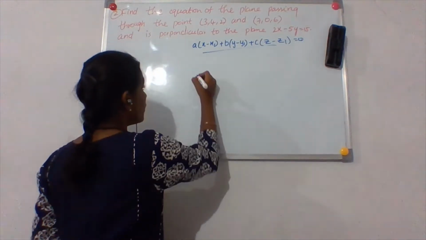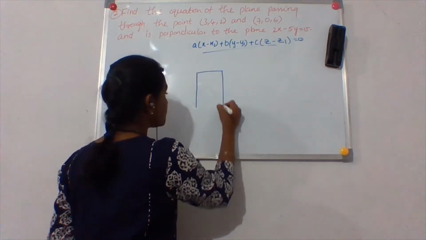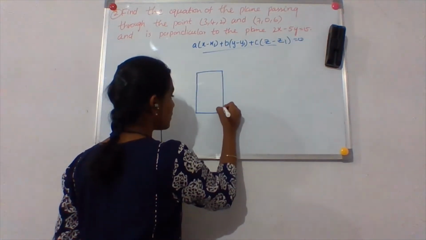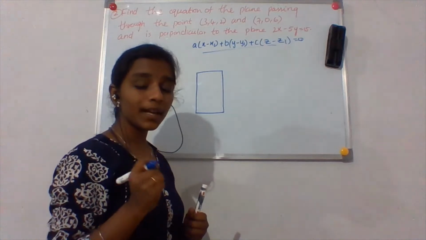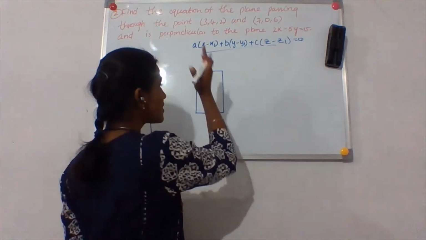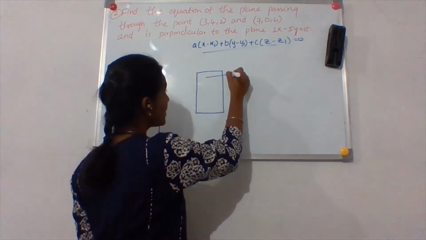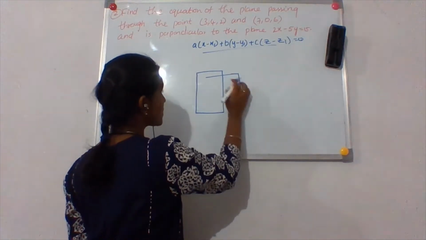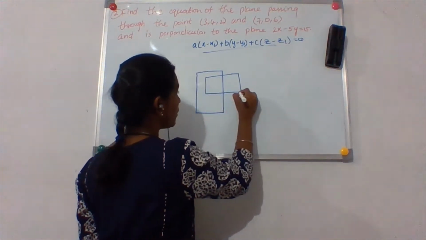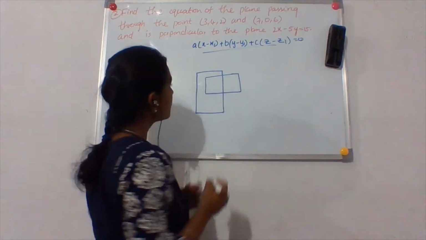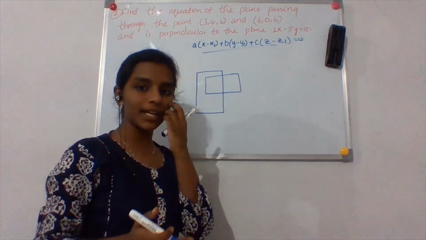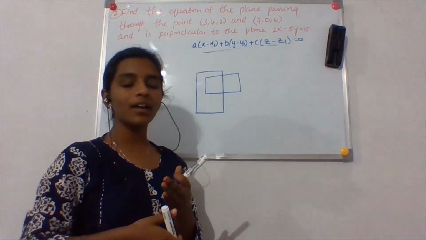There's a plane. If this is the plane and you have been given another perpendicular plane that is lying on the plane like this. Okay, so I cannot draw it like that. So I will draw it like this. The perpendicular plane I am going to draw like this. Okay, that is a perpendicular plane passing through the plane.